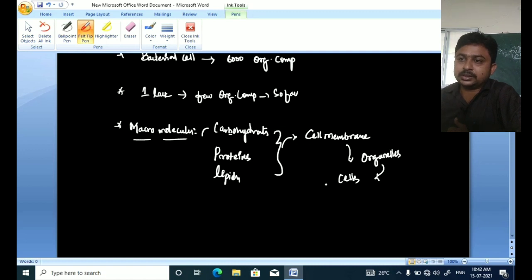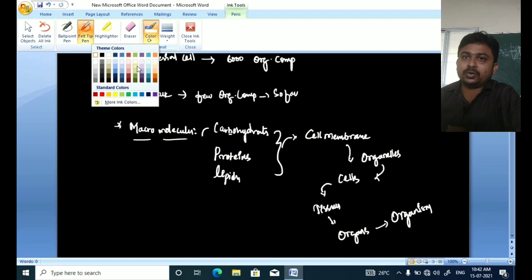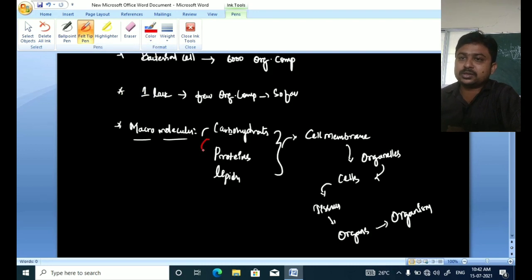Then cells form the tissues, tissues form the organs, and finally the organs form the organism.